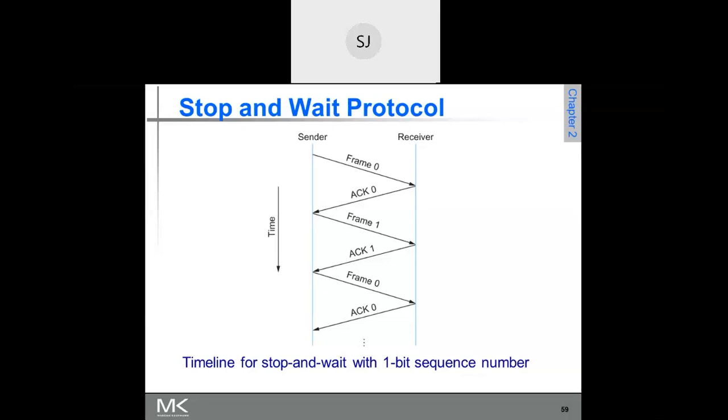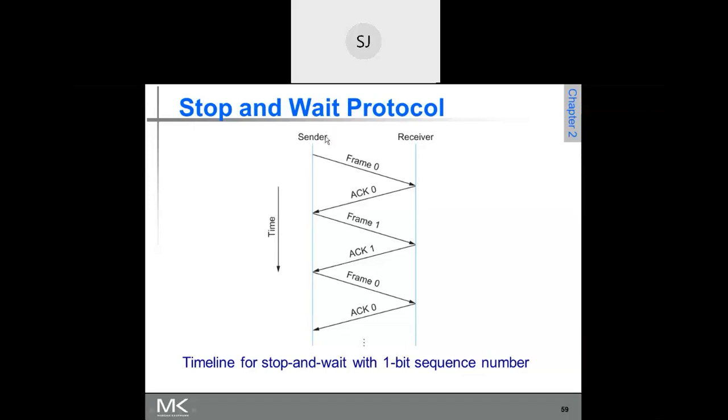Yes, sir. In yesterday's class, we have seen about the stop and wait protocol. Once again, I repeat, these protocols are running at link level. These are the functions of the data link layer, right? What do we mean by sender and receiver? Sender and receiver are the two nodes that are connected by a link.